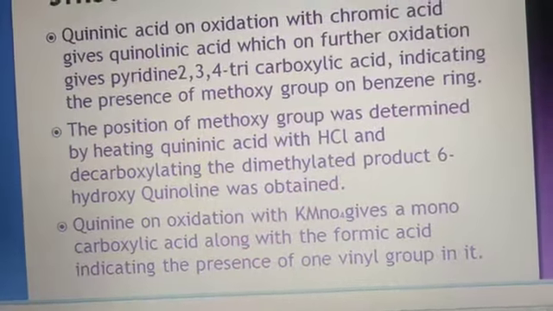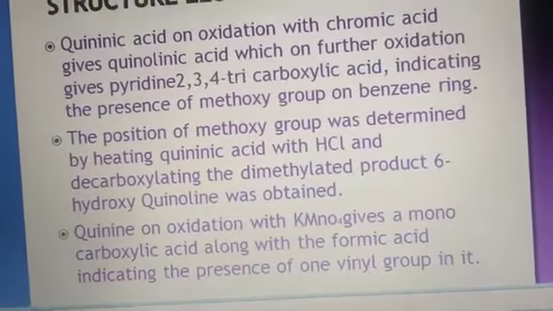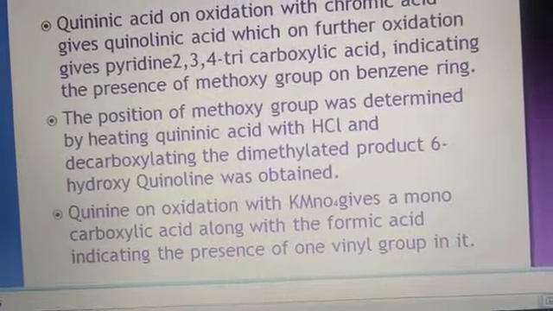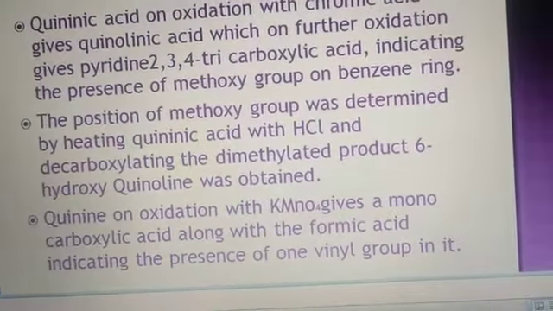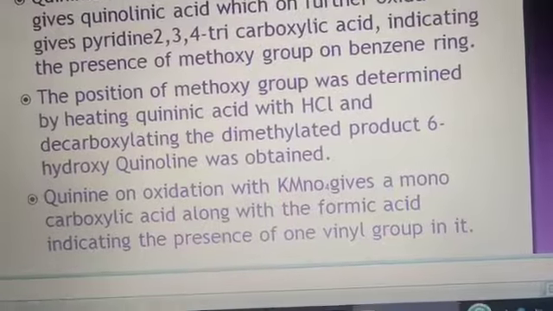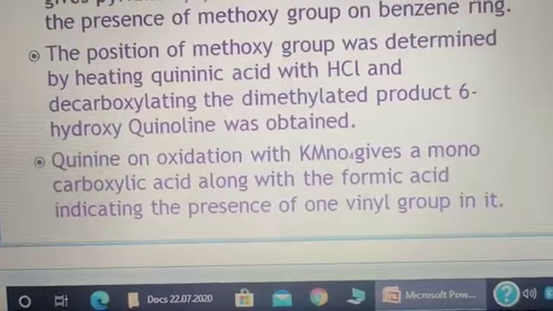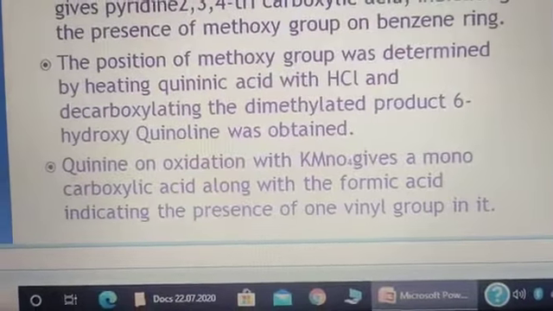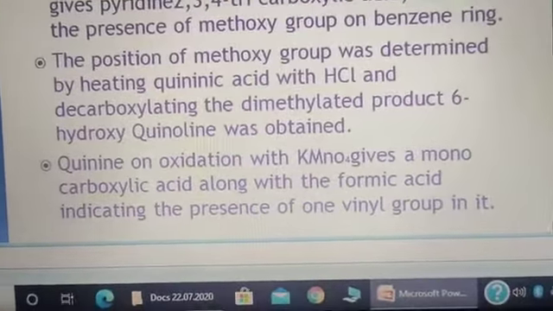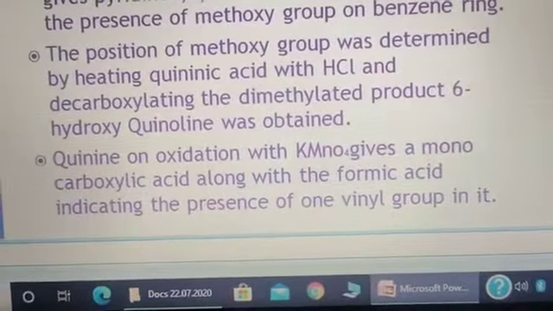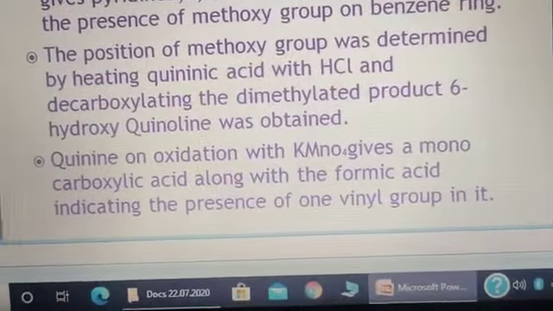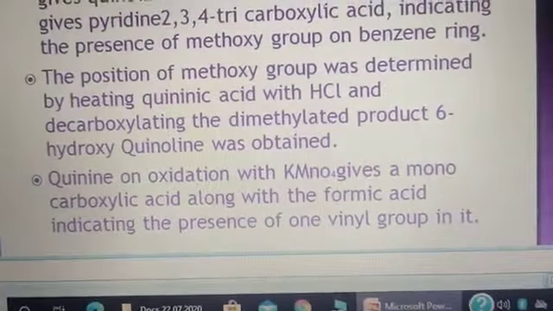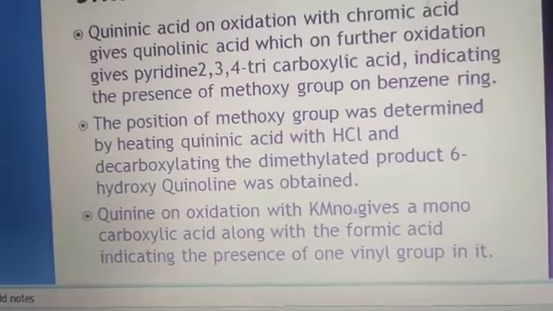The position of the methoxy group was determined by heating quininic acid with HCl and decarboxylating the demethylated product, which gives 6-hydroxy quinoline. So it was determined that the methoxy group is present at position 6 on the benzene ring, not on the pyridine ring. And quinine on oxidation with KMnO4 gives a monocarboxylic acid along with formic acid, indicating the presence of the vinyl group in it.